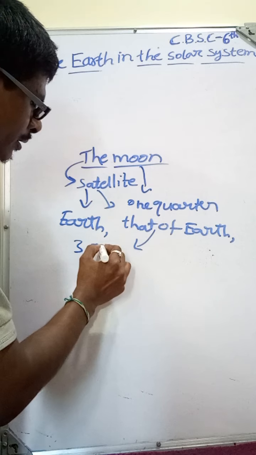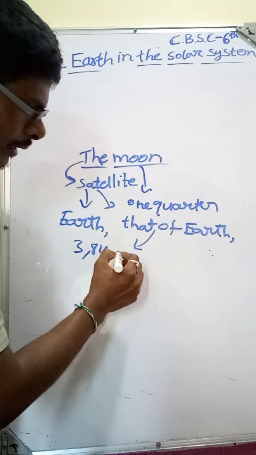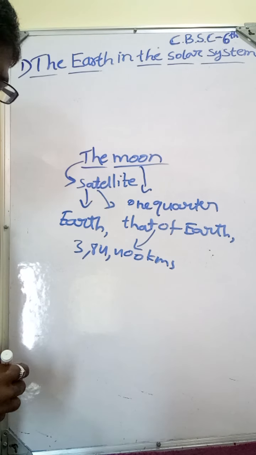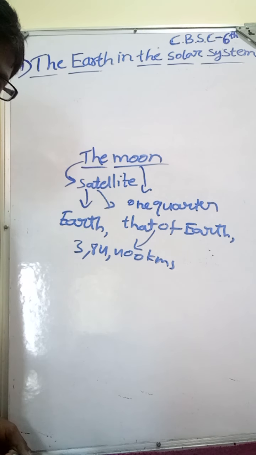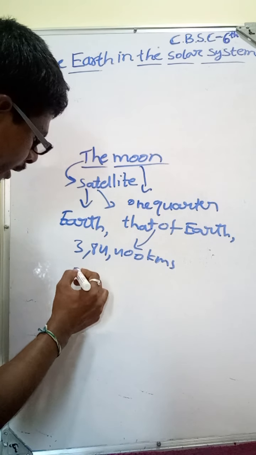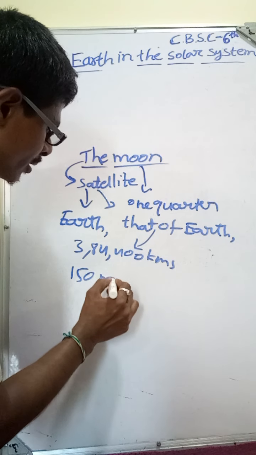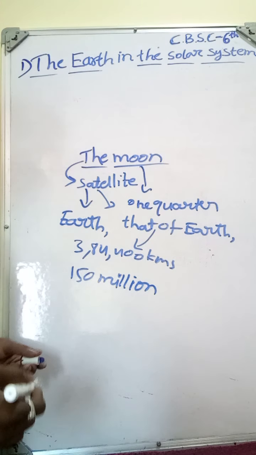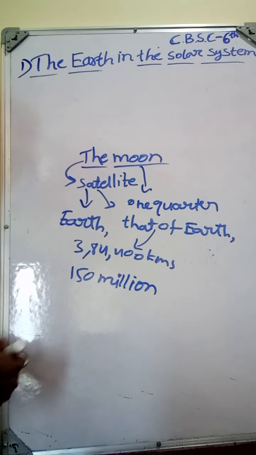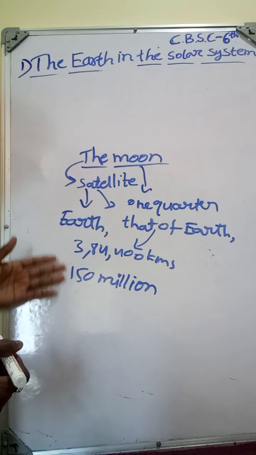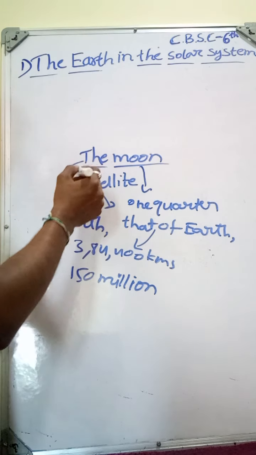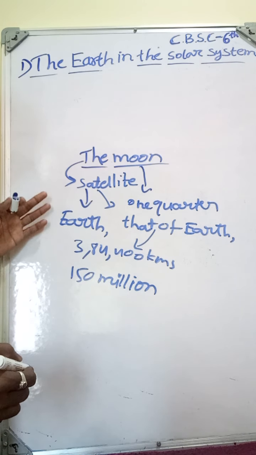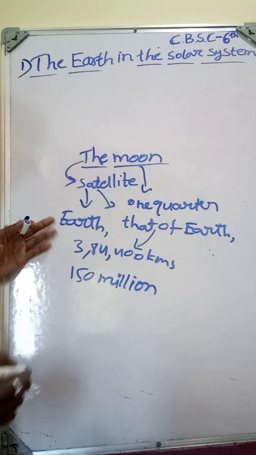It is 3,84,400 kilometers away from the Earth. But the Sun is 150 million kilometers away from the Earth. So compare the distance of both the Sun and the Moon from the Earth.